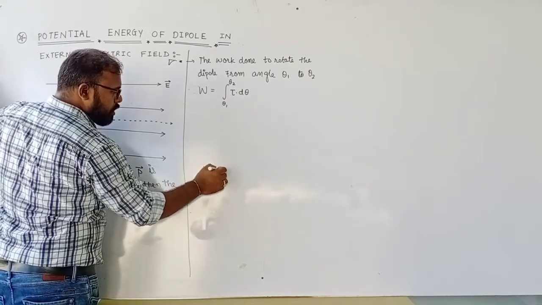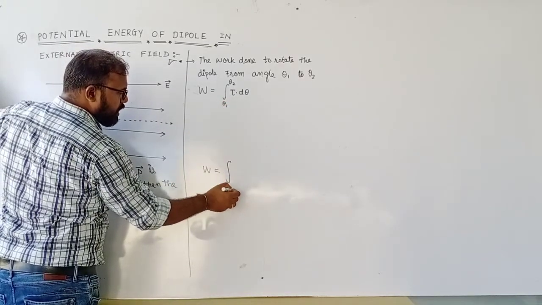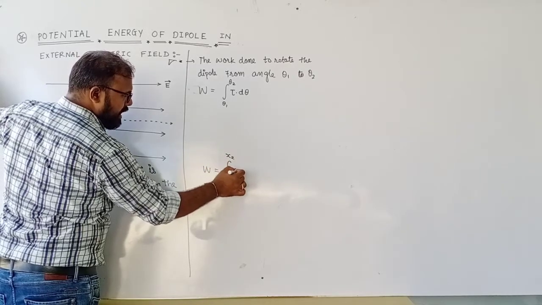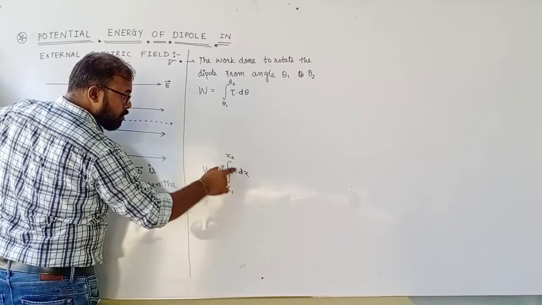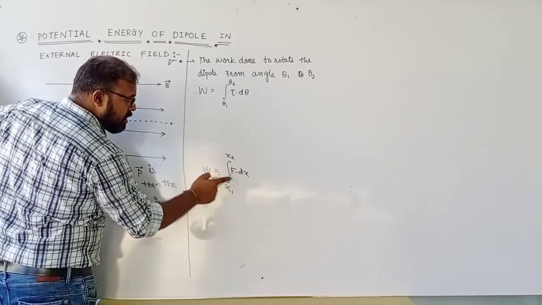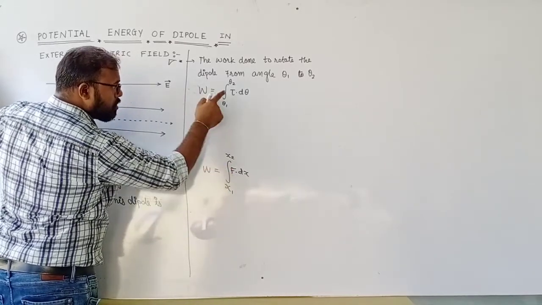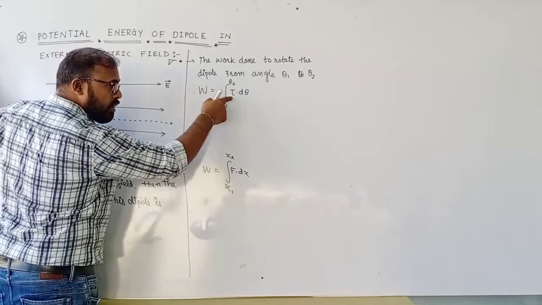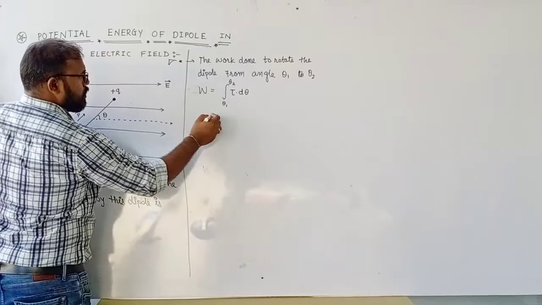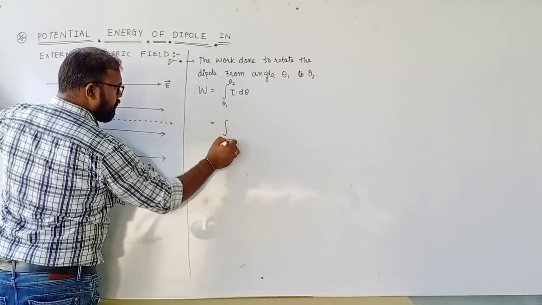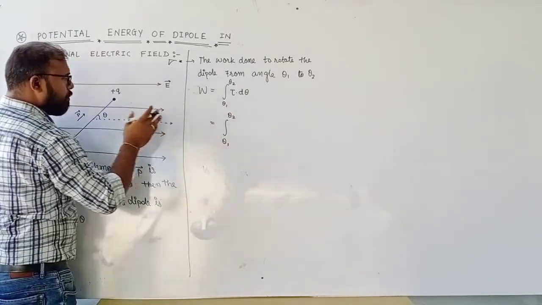जब भी linear motion होता है तब हम लोग क्या करते हैं, x1 to x2, and that is F dot dx. This is linear displacement, this one is force, because the cause of translational motion is force. Here the cause of rotational motion is torque, that's why we are taking torque. So this work done is stored in the form of energy.